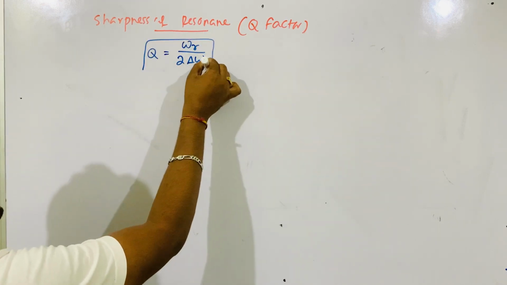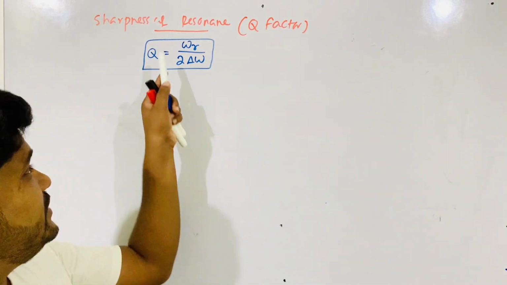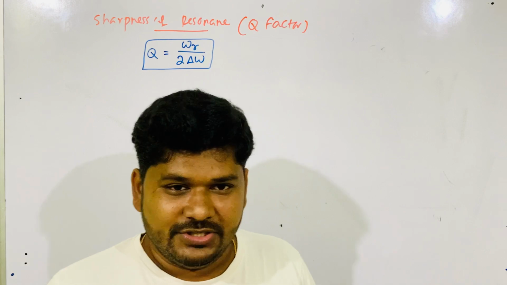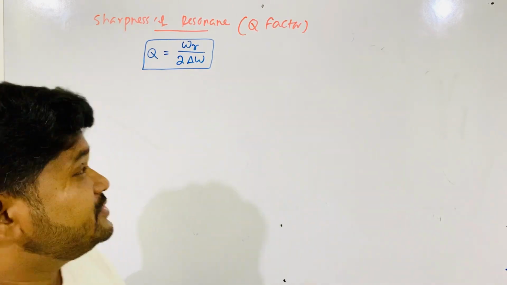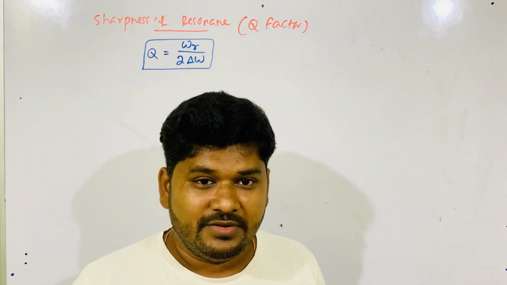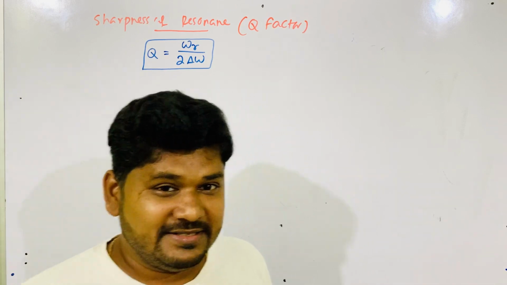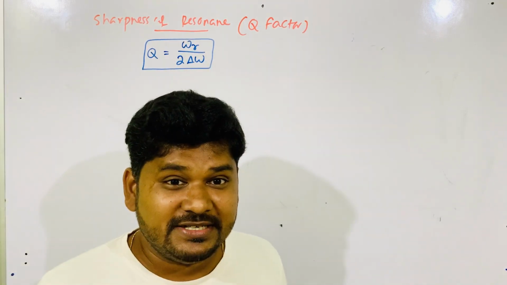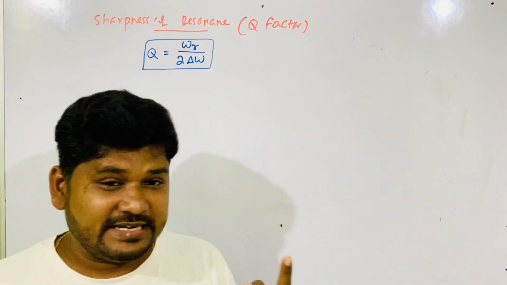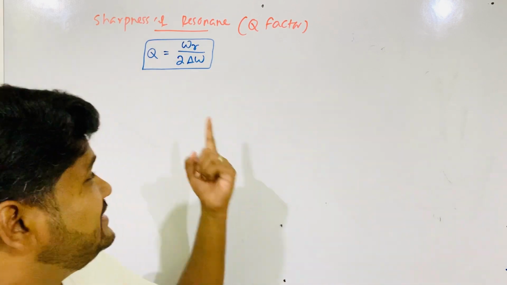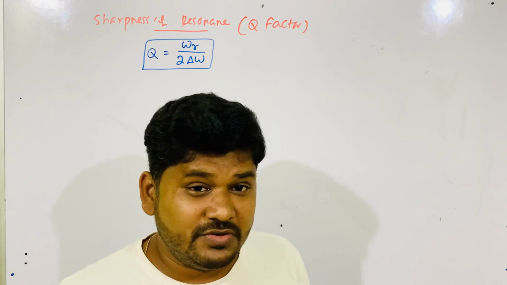So this is the mathematical formula of quality factor: resonant frequency to bandwidth. Bandwidth is also a difference of frequency, so it is frequency by frequency. What is the SI unit of quality factor? It is unitless. This question once came in the board examination. The quality factor has no unit.